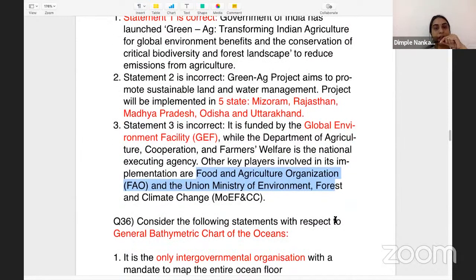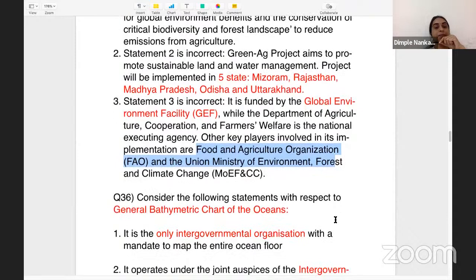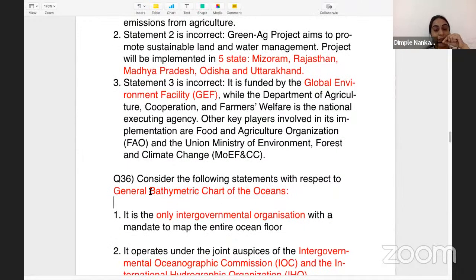So it is expected that you would know quite nitty-gritties of important projects like Green Act project. Coming on to question number 36, consider the following statements with respect to the general bathymetric chart of the ocean. So what is bathymetry? Basically, bathymetry is a technique, an activity which enables us to know what all is present inside the ocean. Where are there gears, mountains, the submarine canyons? They help us understand the varied resources in the ocean as well as the topographical features in the ocean. So this is the aim of the bathymetry.